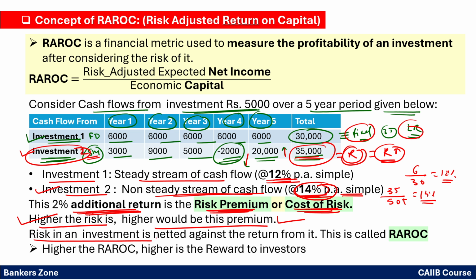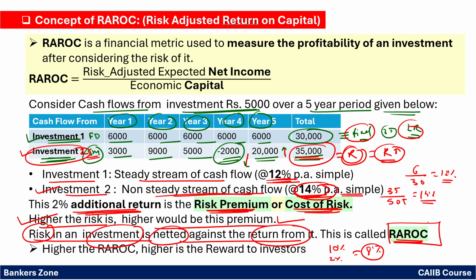Risk in the investment is netted against the return from it. It is nothing but the RAROC. What is RAROC? Very simple. Whatever risk in the investment, it is netted against the return from it. For example, if you are getting a 10% rate of return and you have to pay 2% additionally to get that return, to manage the risk from that investment, then the net income is what? Only 8%. That is nothing but the RAROC.